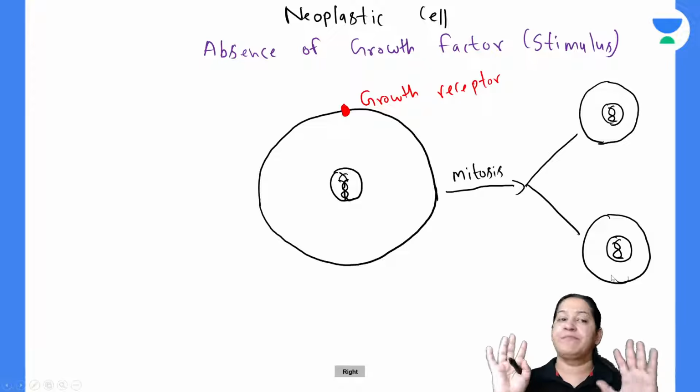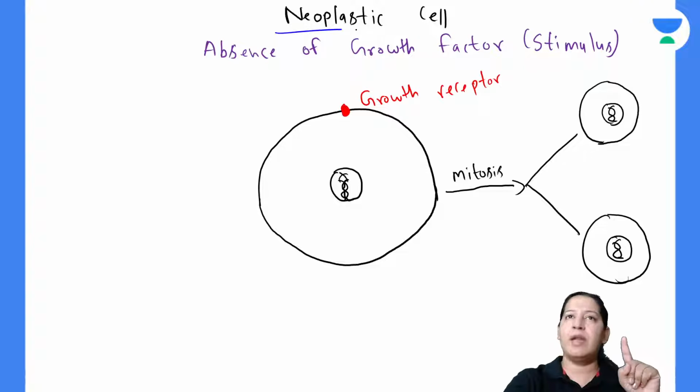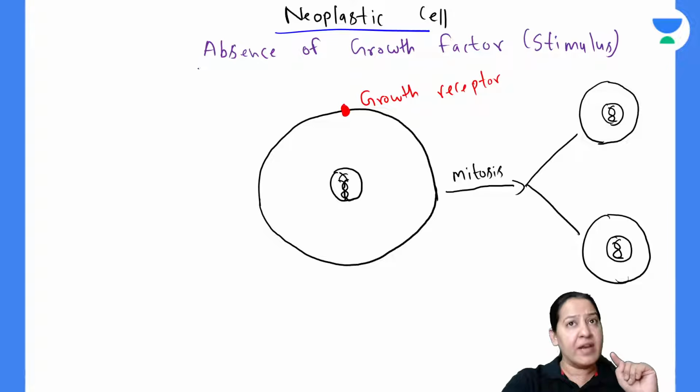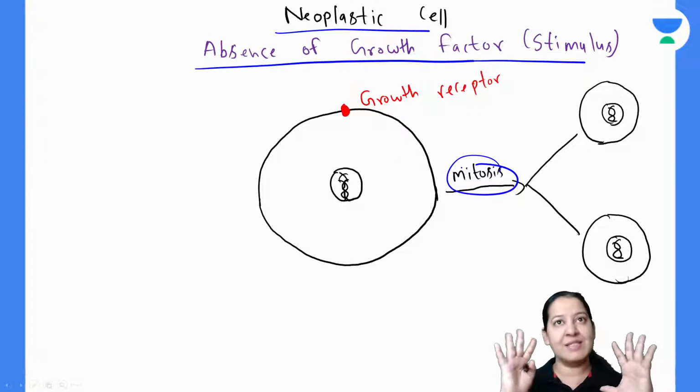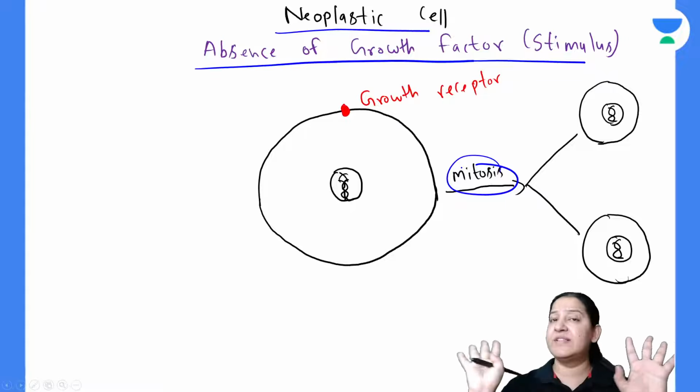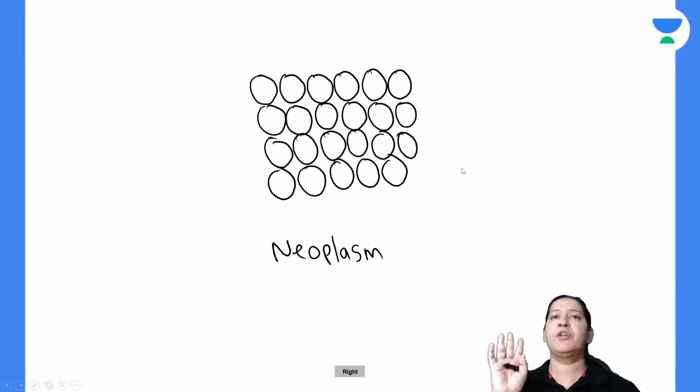But in neoplasm, what is the difference between a neoplastic cell and a normal cell? In the morning also, I told you about the neoplastic cell. See the difference. Even in absence of growth factor, that is, absence of stimulus, the cell is doing mitosis. So this is a neoplastic cell. It is not under physiological control. Even in absence of stimulus, it can divide. Now, how is it doing so? It is due to the mutation on the genes.